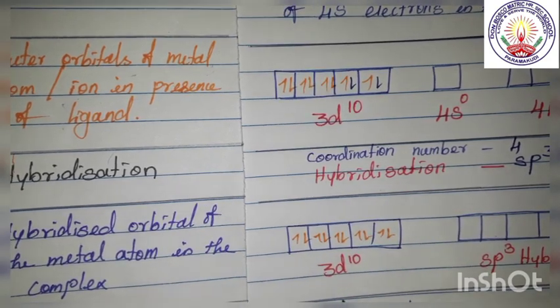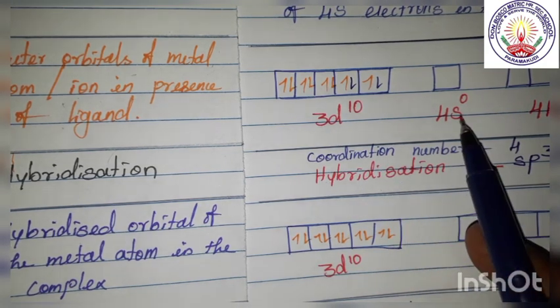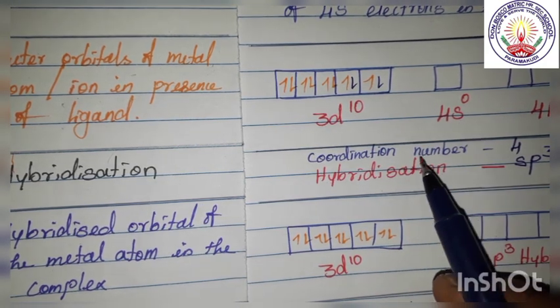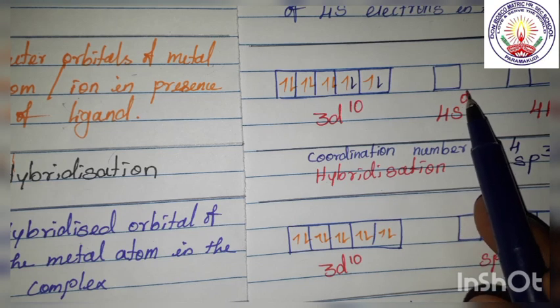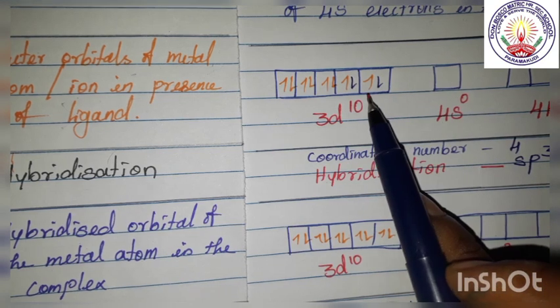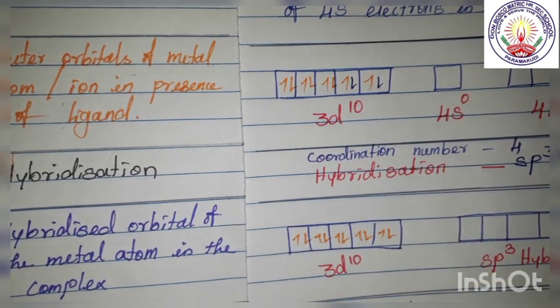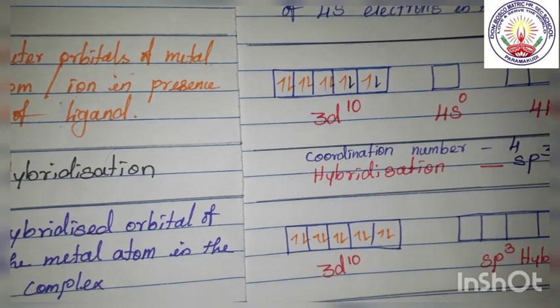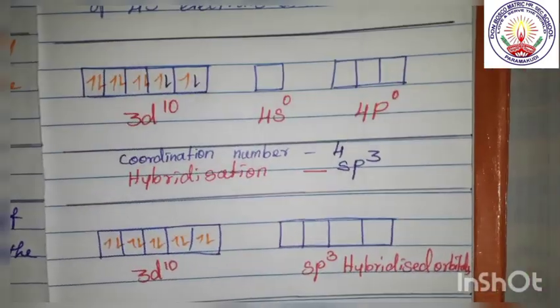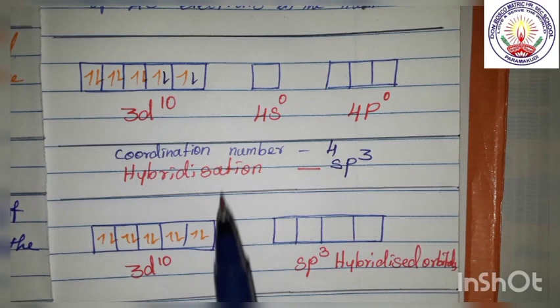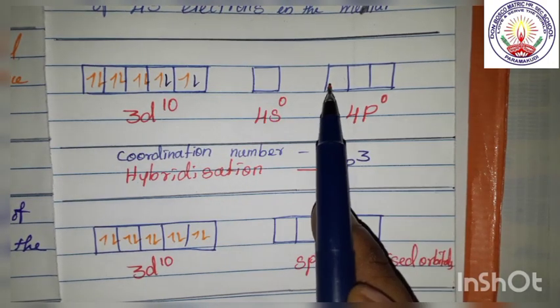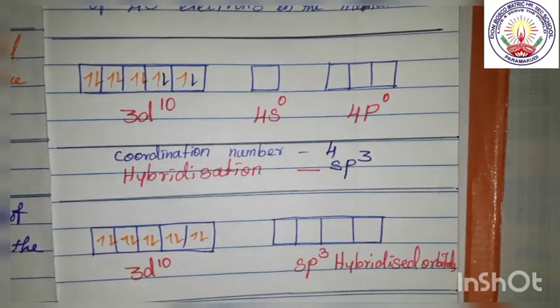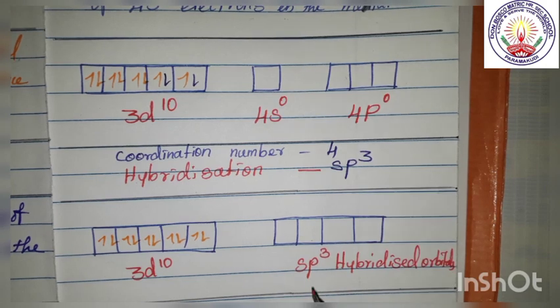So we have 10. Since the ligand is strong field, it causes pairing, so the two electrons of 4s2 will come here, so we will get 3d10. And the coordination number is 4, so in 4 orbitals the hybridization will take place. So this one s orbital and these 3 p orbitals, in these 4 orbitals, hybridization will take place.